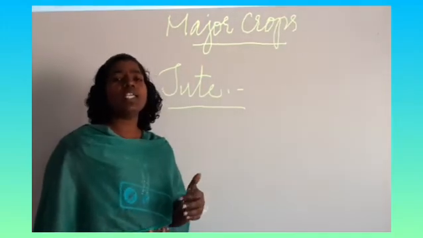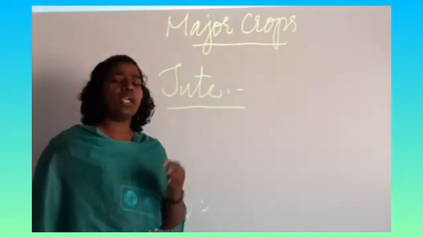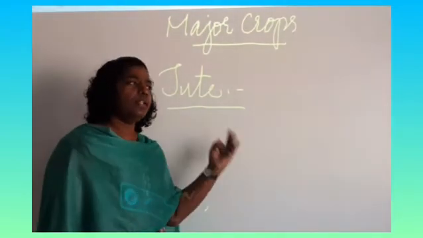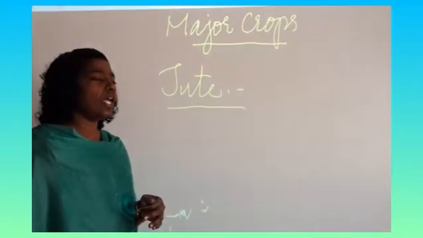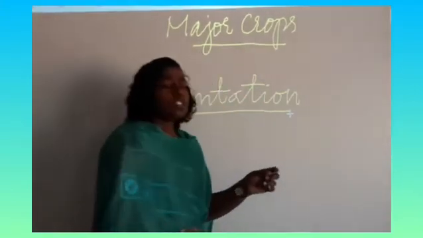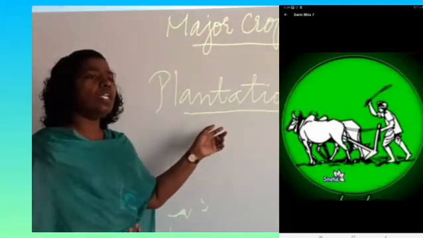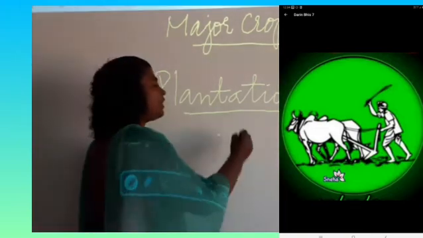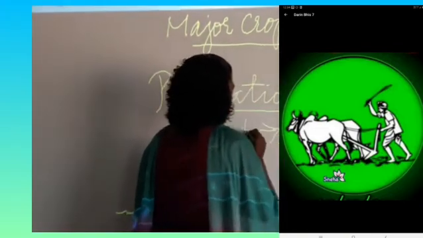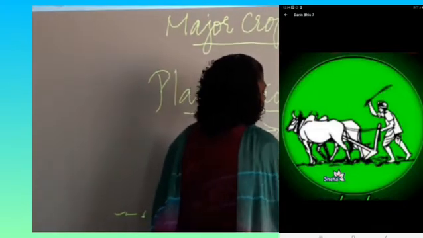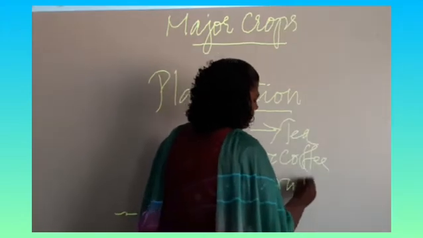So children, we have seen three important cash crops: sugarcane, cotton, and jute. Now we are going to see plantation cultivation. When we talk about plantation cultivation, there are three important crops that come under it: tea, coffee, and also rubber.